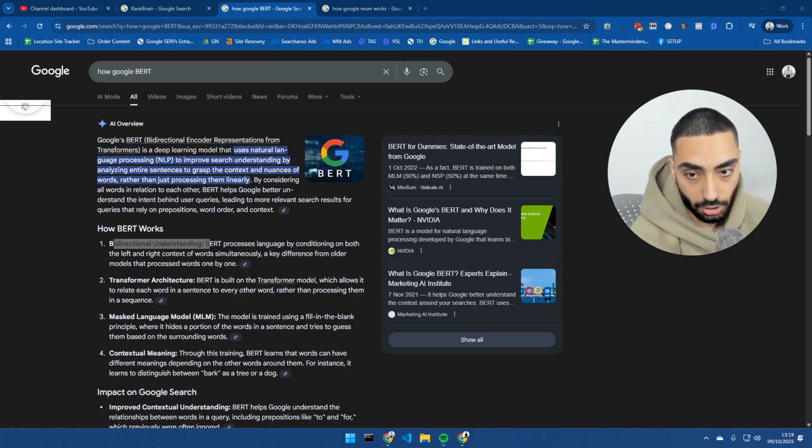So for example, before BERT, if someone was to search, can you get medicine for someone at a pharmacy? Google might show how to get medicine at a pharmacy. Now, the true intent behind that would be picking up medicine for another person, and Google understands that. And that's basically what BERT does. It makes Google understand the direction of results. So basically, Google BERT helps Google understand the context and intent behind natural language, especially long conversational searches.